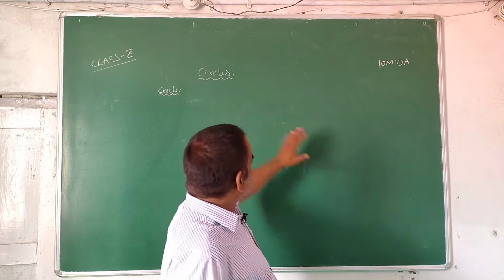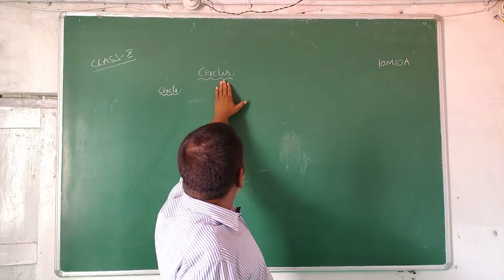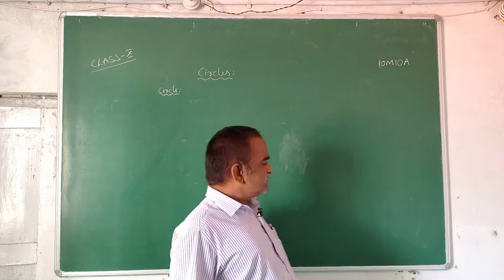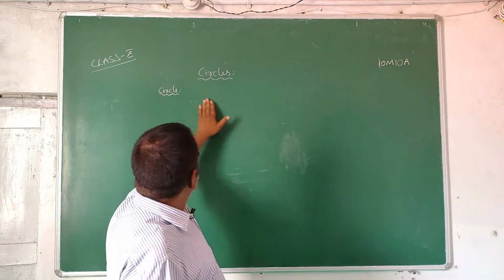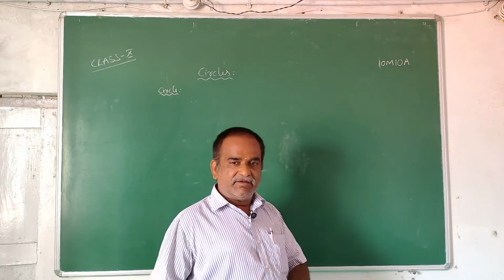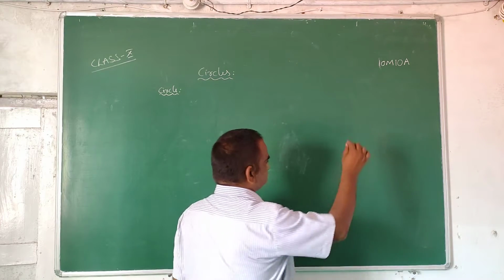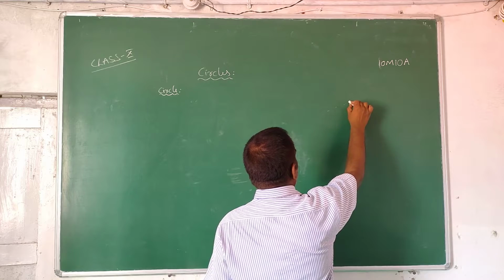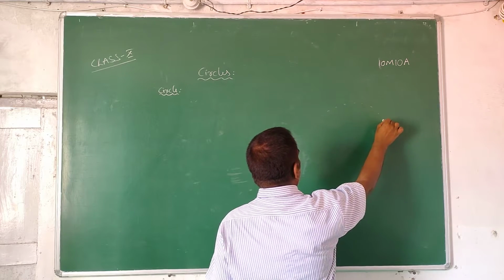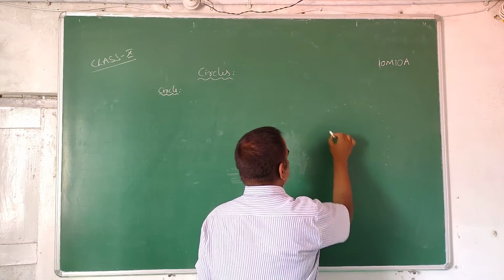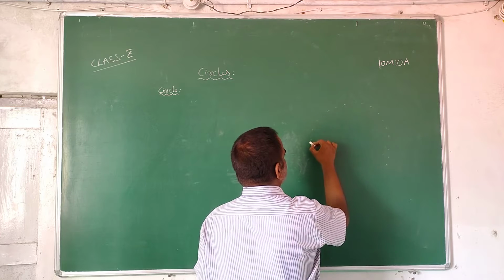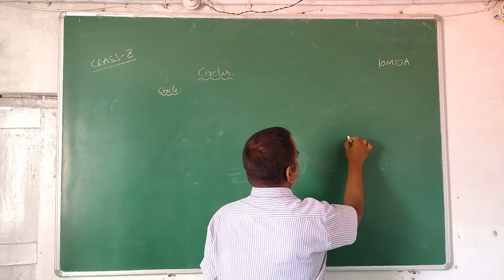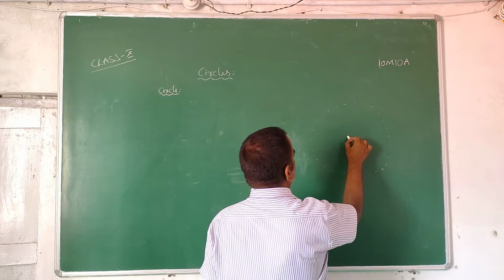Dear 10th class students, today we are starting the chapter circles. First we are defining what is a circle. The collection of all points in a plane which are equidistant from a fixed point in the same plane is called a circle.